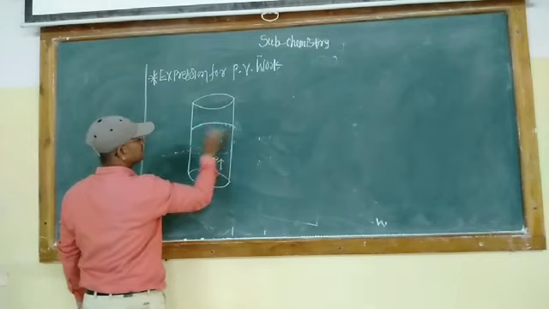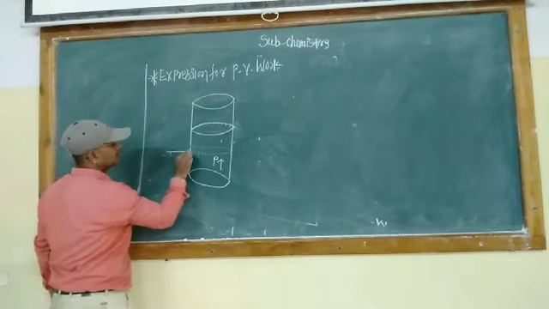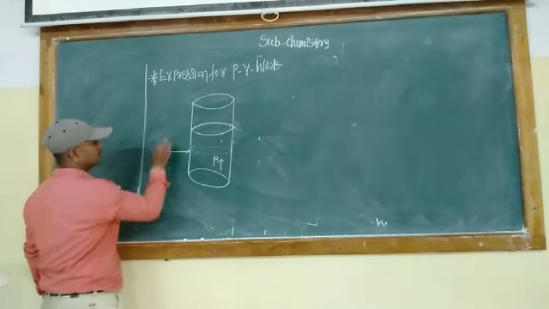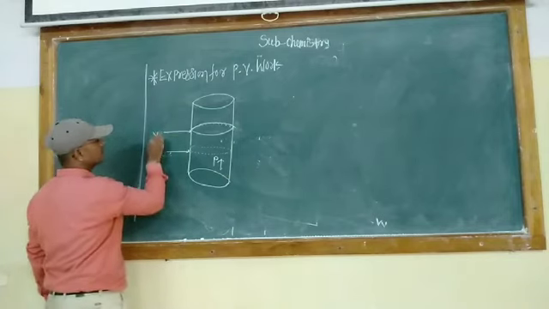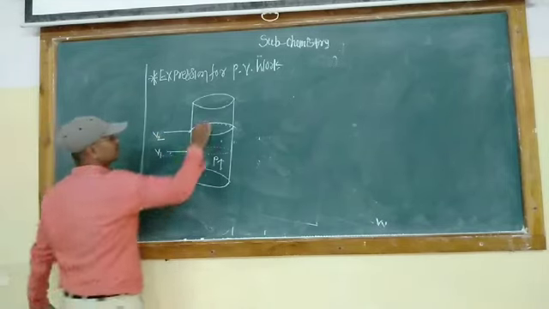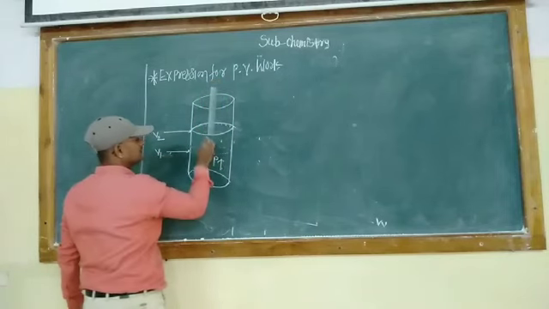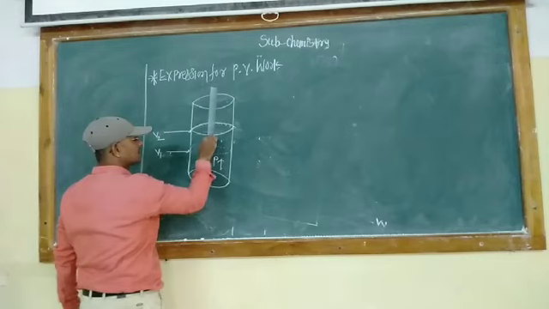It is represented by this. Here we have written volume V1, here we have written volume V2. On that gas molecule, this is the height of the piston. This can be represented by this dotted line.